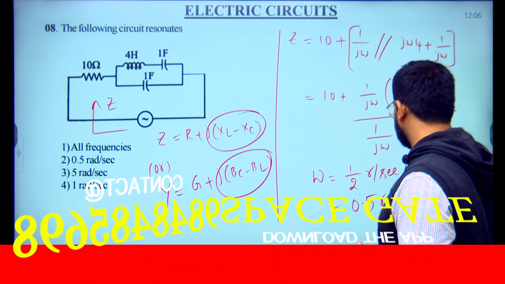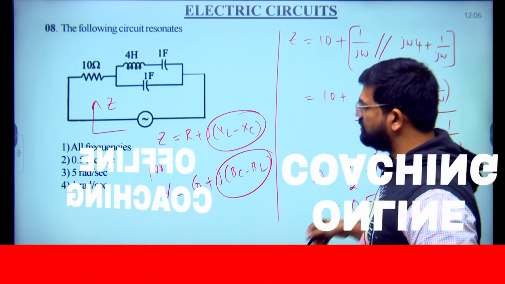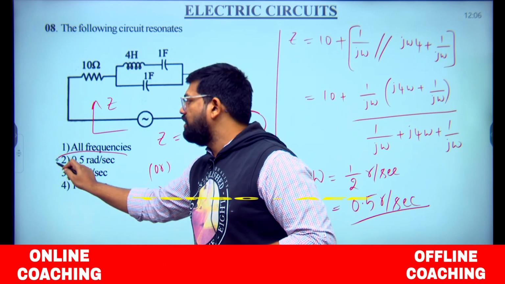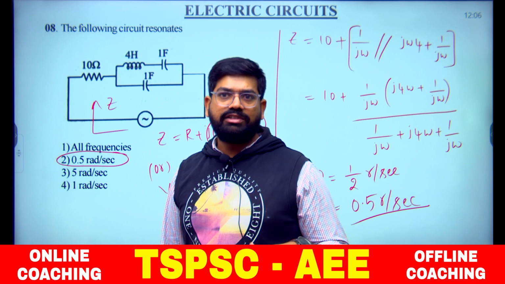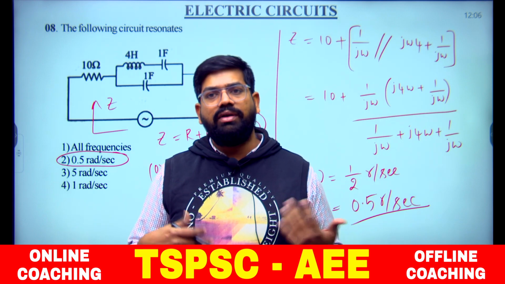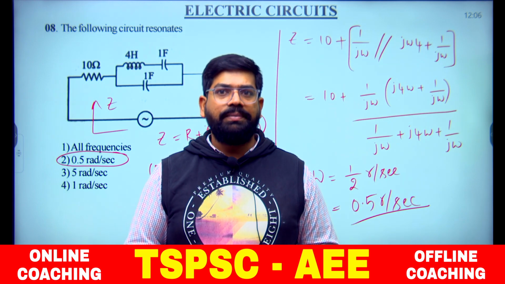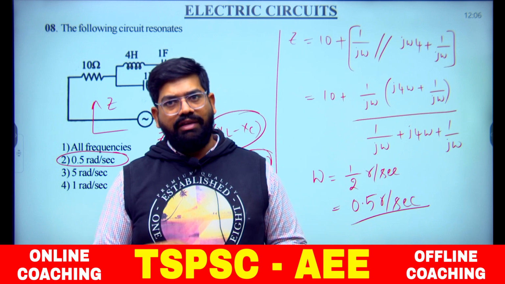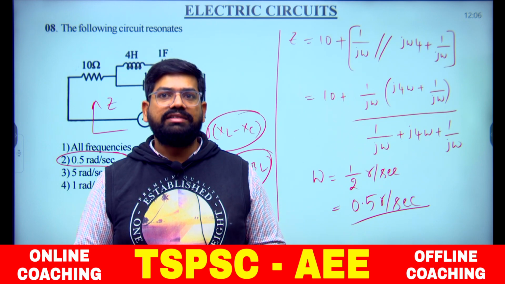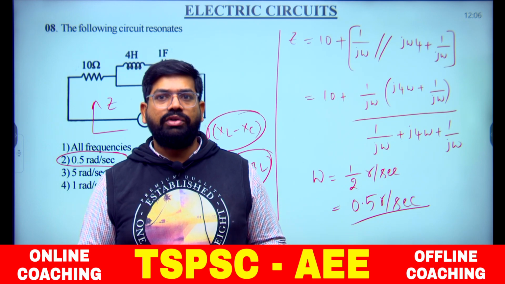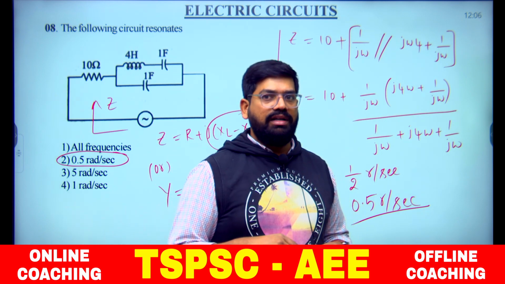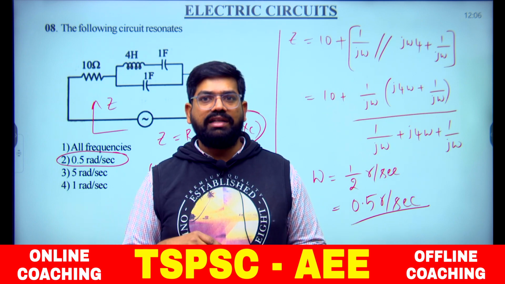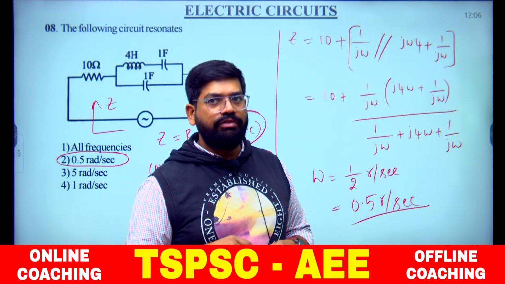So, which option is matching? Whether it is a series or parallel connection, write your convenient impedance or admittance for the given circuit and equate the imaginary part to 0, so that you get the value of the resonant frequency. Understood? This is the strategy we need to apply for these kinds of questions.